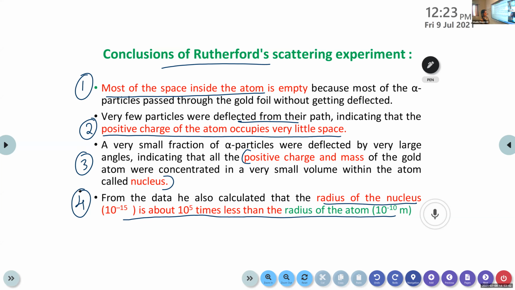Most of the space inside the atom is empty. Then positive charge of the atom occupies a very little space. Positive charge and mass of the gold atom were concentrated in a very small volume within the atom called nucleus. And the radius of nucleus is very less than the radius of the atom. This is clear, children?